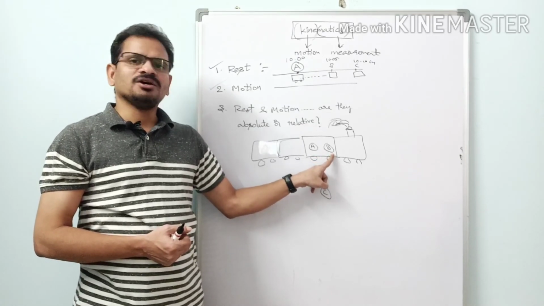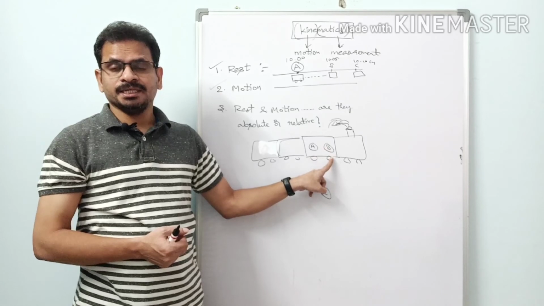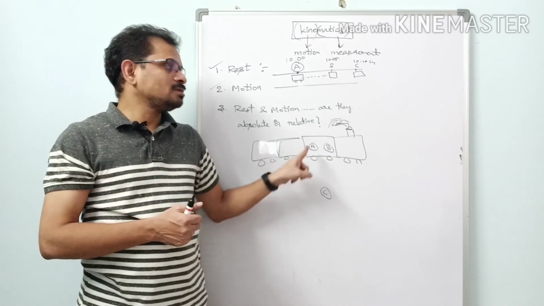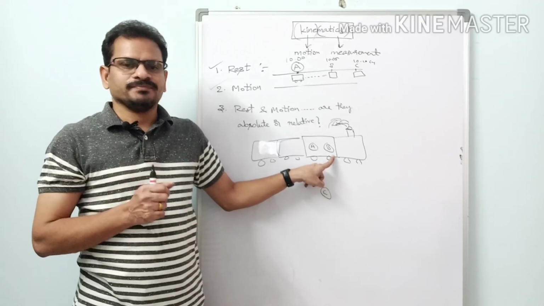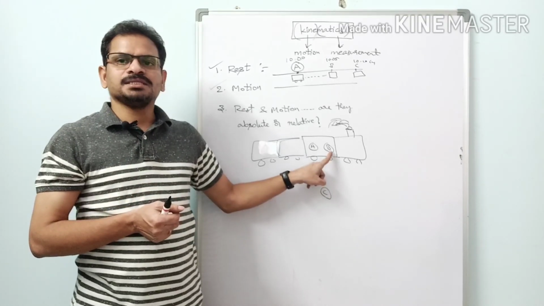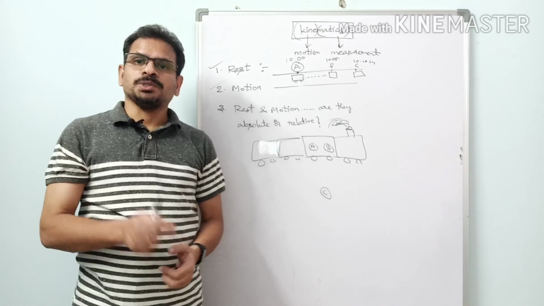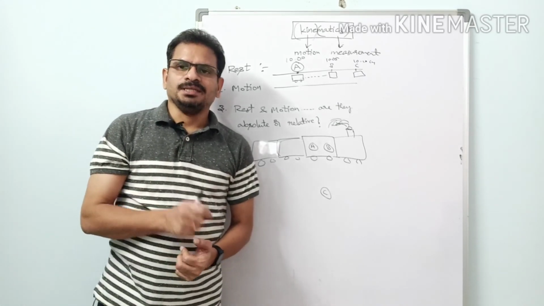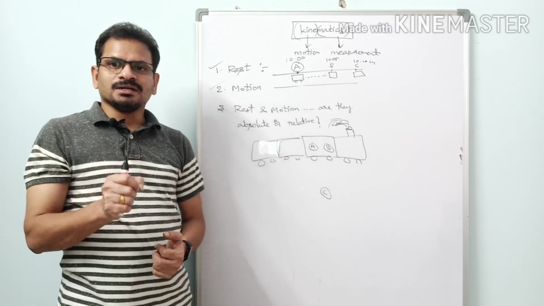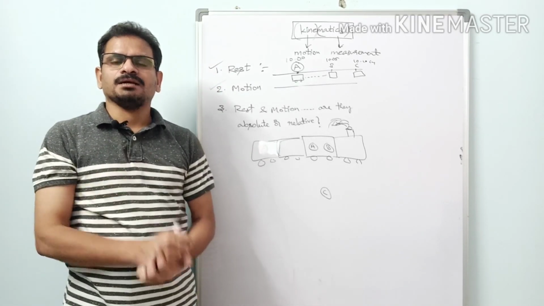So the state of B depends on the observer. With respect to this observer, B is in rest, which is correct. With respect to this observer, B is in motion, which is also correct. So it is very clear that the state of rest or motion depends on the observer. Right, guys?